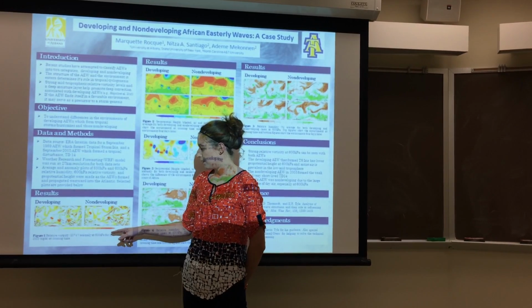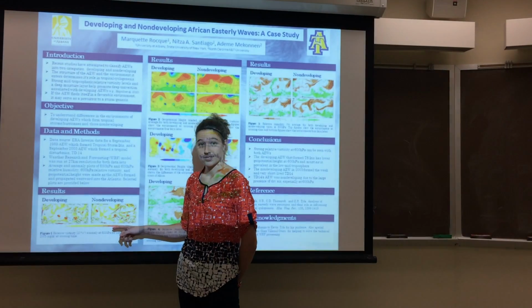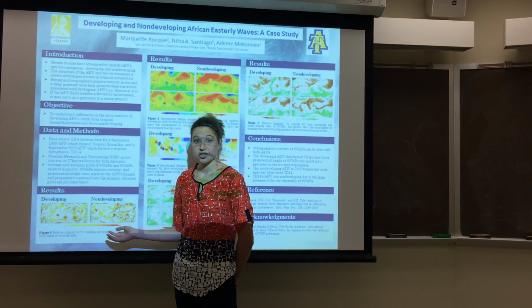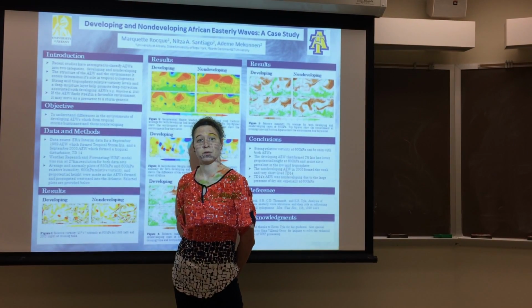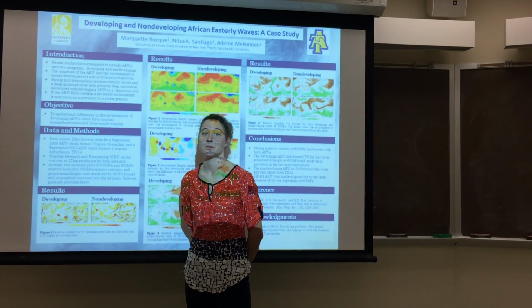Stronger relative vorticity anomalies are the dark red, and as you can see, as the wave crosses the west coast of Africa, in both cases, we have very strong vorticity. This suggests that both AEWs had similar intensities. However, one formed a tropical storm and one did not. So we want to further investigate why that happened.